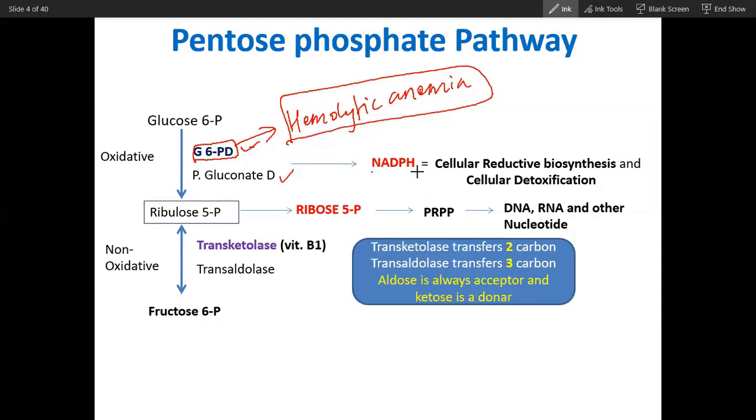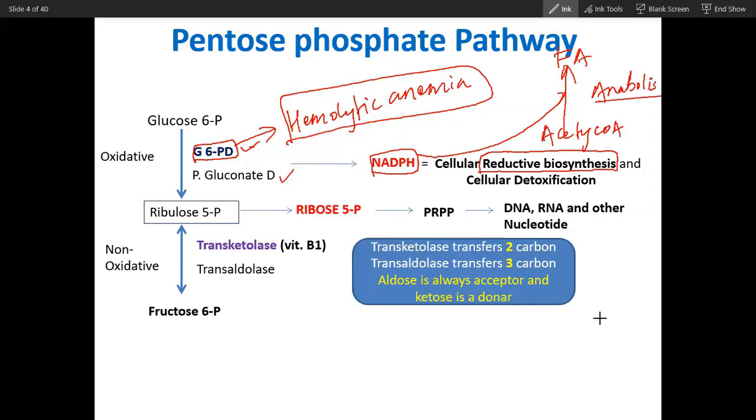And now you know where NADPH is required? NADPH is required for reductive biosynthesis. I have been telling you this very important terminology. Reductive biosynthesis, I told you, is synthesis of something that happens through reduction. If you see acetyl coenzyme A, which I have taught you, it will convert into fatty acid, and when it converts into fatty acid, it requires NADPH, and this is anabolism.